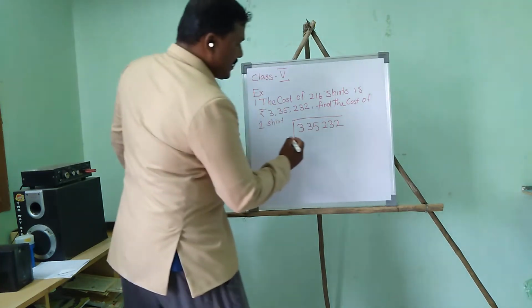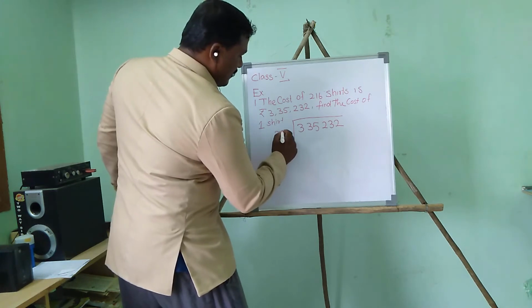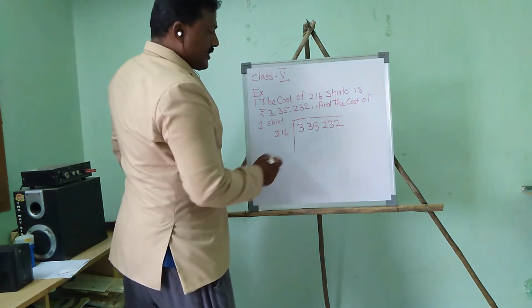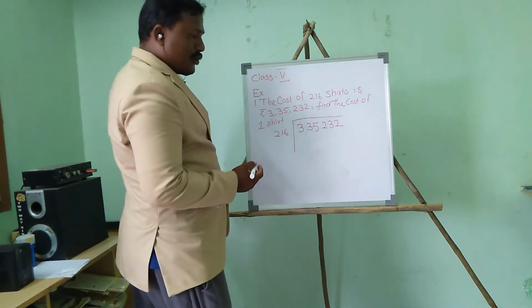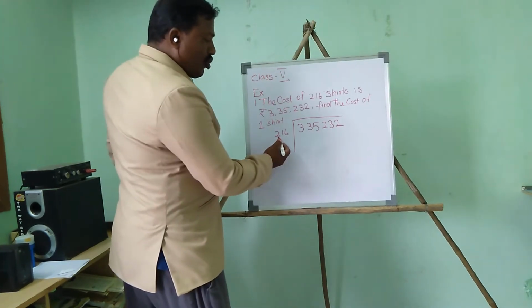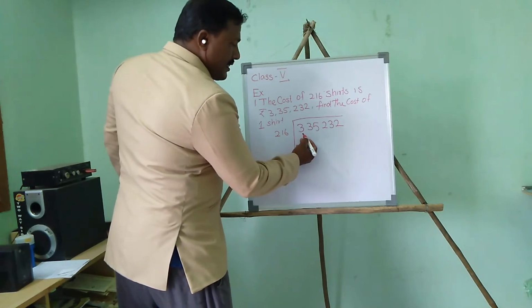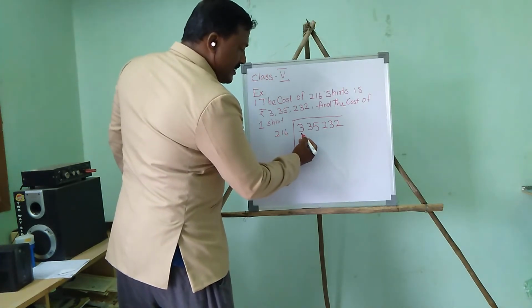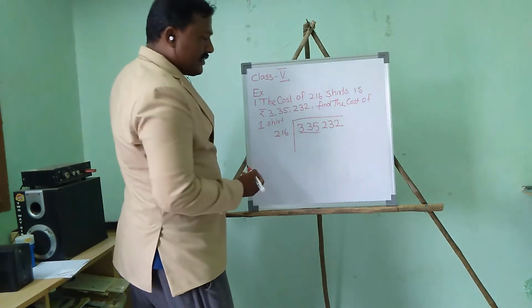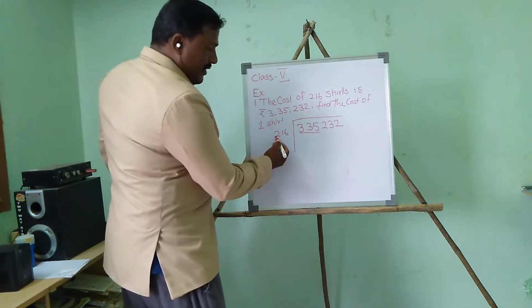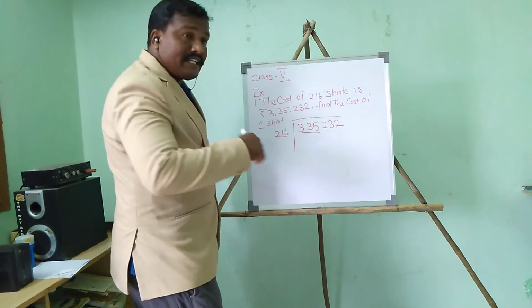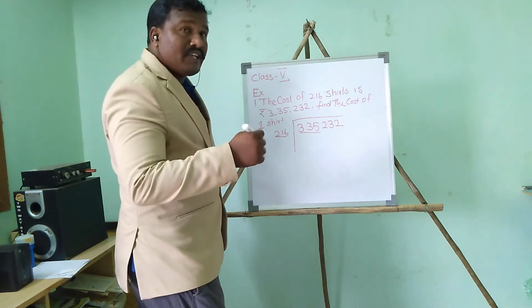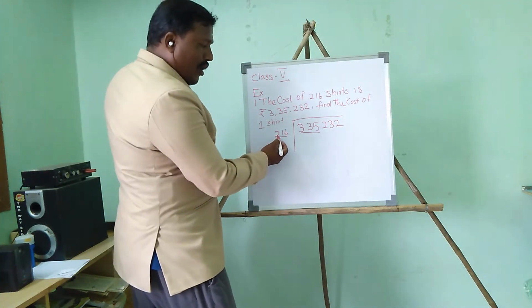This is the dividend, and the divisor is 216. I want to find how many times 216 divides into 335. First I will take a 3-digit number, here 3 digits and here also 3 digits. How many times can we divide? 216.